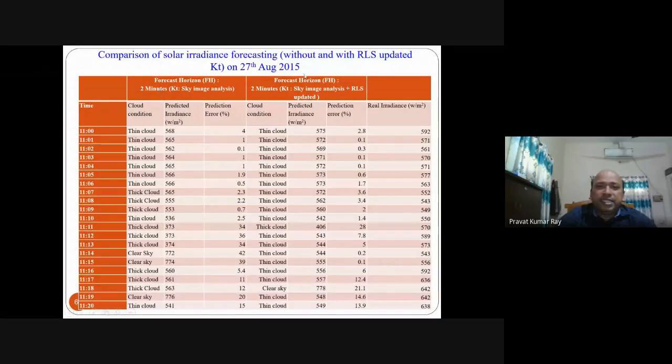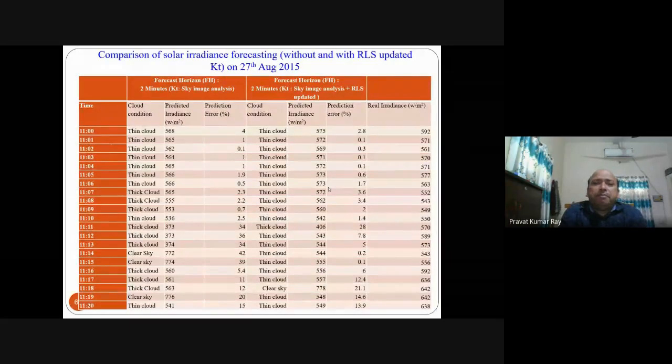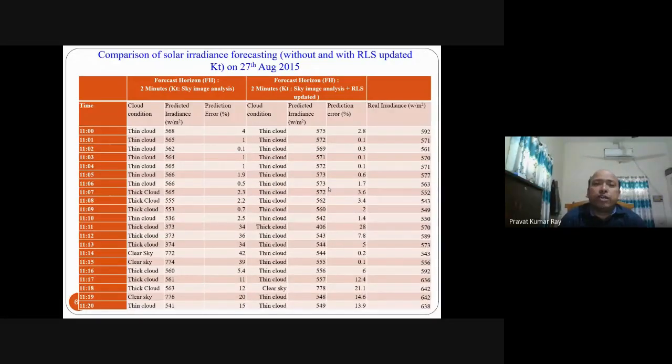These are the results. In the analysis, we have found that KT, the clearness index KT, plays a vital role in the forecasting or estimation of solar irradiance. So if the KT calculation or KT estimation is more accurate, then your irradiance forecasting becomes more accurate.